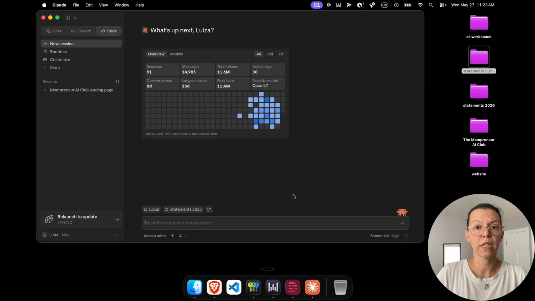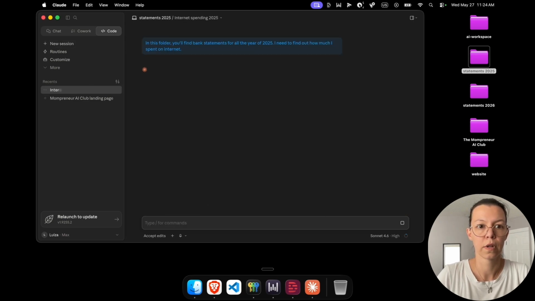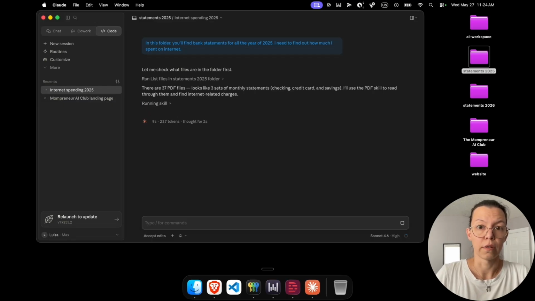One of the things that I need is to figure out how much I spent on internet in 2025, and I can just come here and tell it. In this folder, you'll find bank statements for all the year of 2025. I need to find out how much I spent on internet. Here. And let's go. Now it's going to read all the files and try to figure out that information for me.